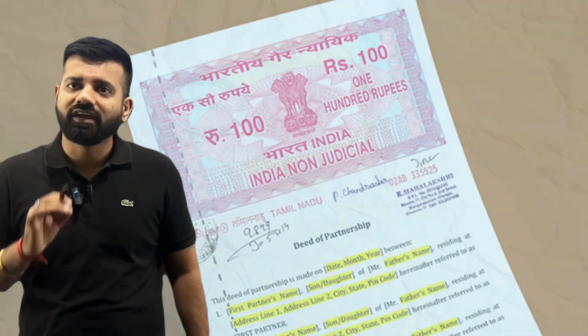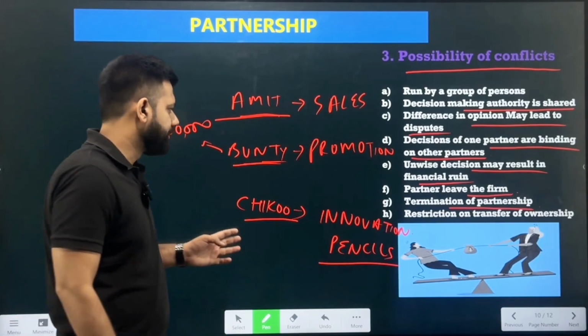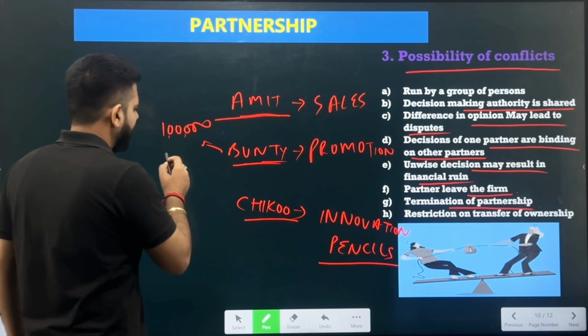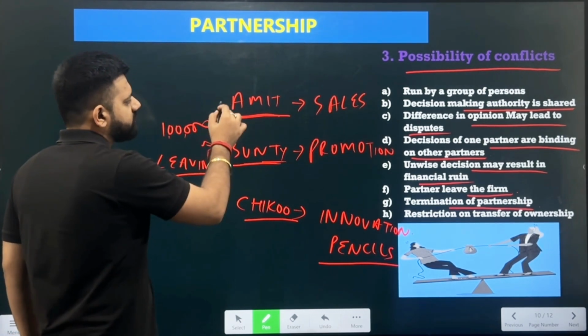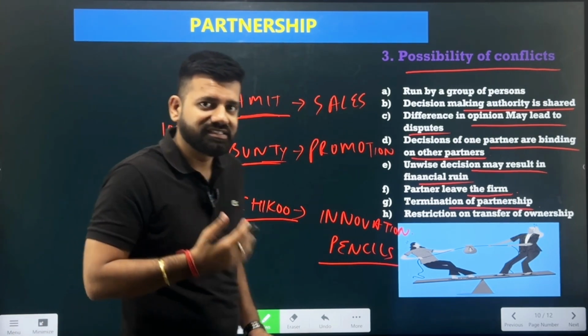And if the remaining partners agree to make a new partnership, they should make a new agreement so as to continue with the partnership. For example, if Bunty thought that he would be leaving the partnership, he would be no more a partner. So Amit and Chiku can decide: should they continue with the partnership, make the new agreement and start a new partnership, or should they completely end the business? If the partners think they can continue and earn a good amount of profits, they need to come up with the new agreement. Then the new agreement would help them to make the partnership.